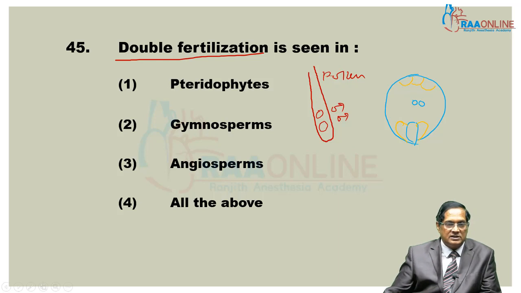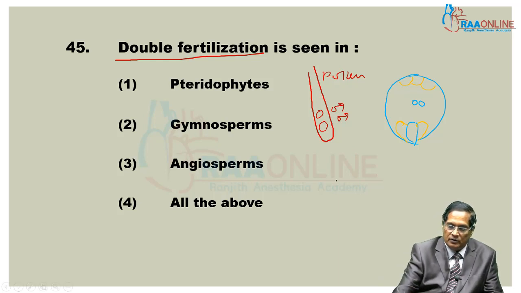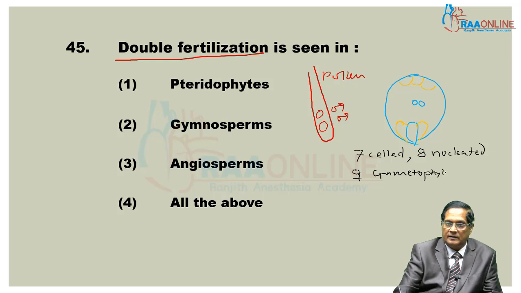This is the 7-celled, 8-nucleated female gametophyte, known as the embryo sac.